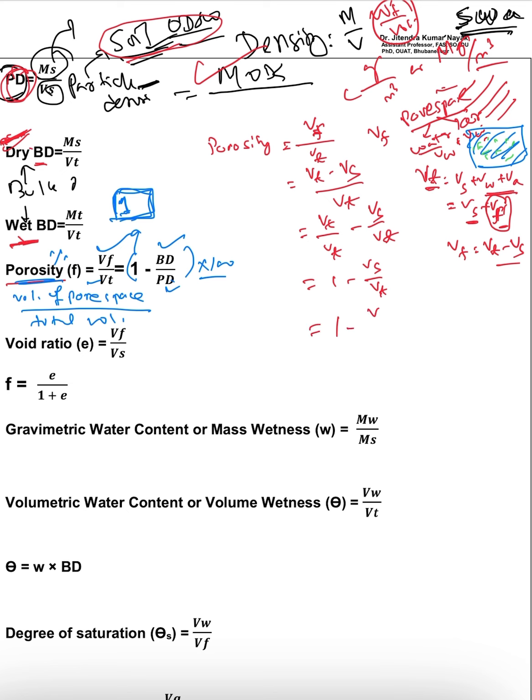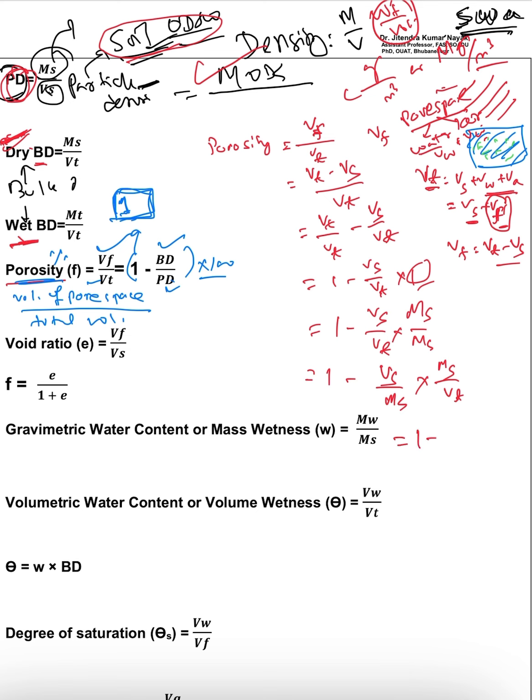I can write this Vs by Vt as Vs by Vt into Ms by Ms, mass of solid by mass of solid, because it gives the value 1, so there is no change in the value. I am just rearranging it.